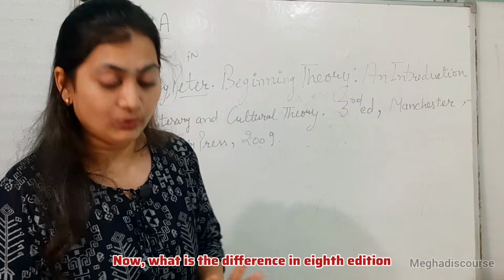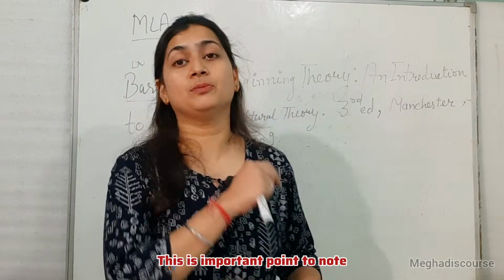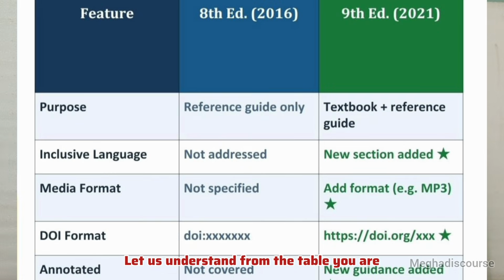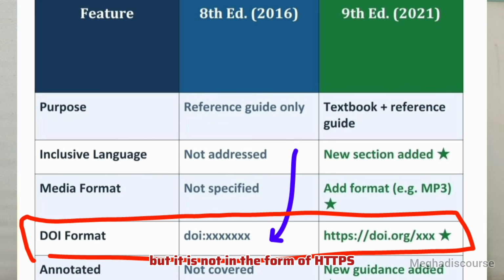Now, what is the difference between the 8th edition and 9th edition of MLA? This is an important point to note. Let us understand from the table you are seeing on your screen. The first change is in DOI format, which is the most asked change in MLA. I am talking about the Digital Object Identifier. In 8th edition we have DOI, but it is not in the form of HTTPS.